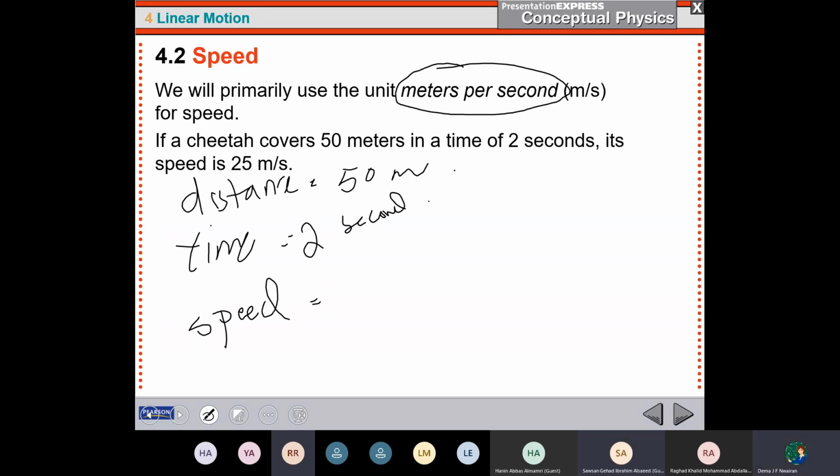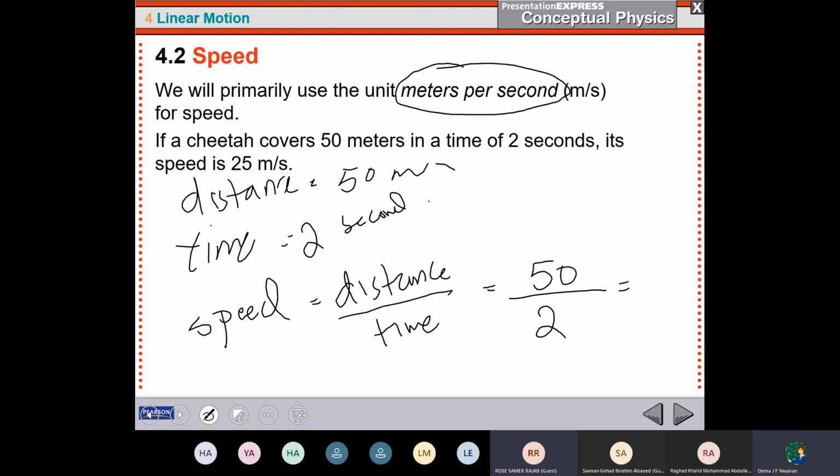The speed is always the distance over time. 50 meters over 2 seconds, it will be 25. Since the distance is in meter and the time is in second, the unit is meter per second.